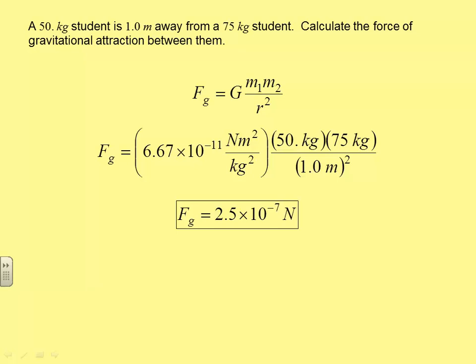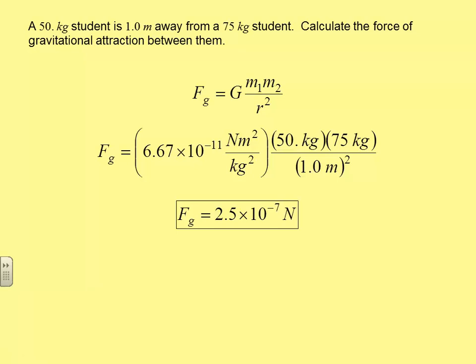So we're talking 10 to the negative 7th here. This is an extremely small force. So the force of just the air resistance, the friction between you and your chair, is so much larger that you don't really feel this force. In order for this force of gravity to really be big enough for us to notice, we need some pretty big masses to overcome this 10 to the negative 11th, this very small gravitational constant.